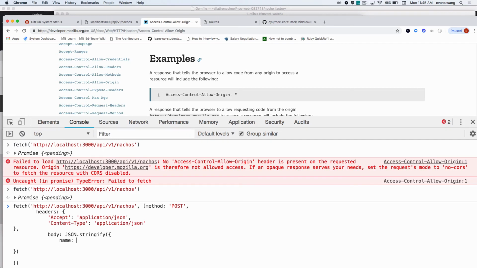So what do I have? I have a name, right? Flavor Town nachos. What else do we have? Price. And what is this? Should I send in a string or should I just send in a number? Integer's fine? Okay. JSON will handle it, right? So let's do 8675309. All right. What else we got? We got some sort of tasty boolean, and you know those are good. You know they're good.